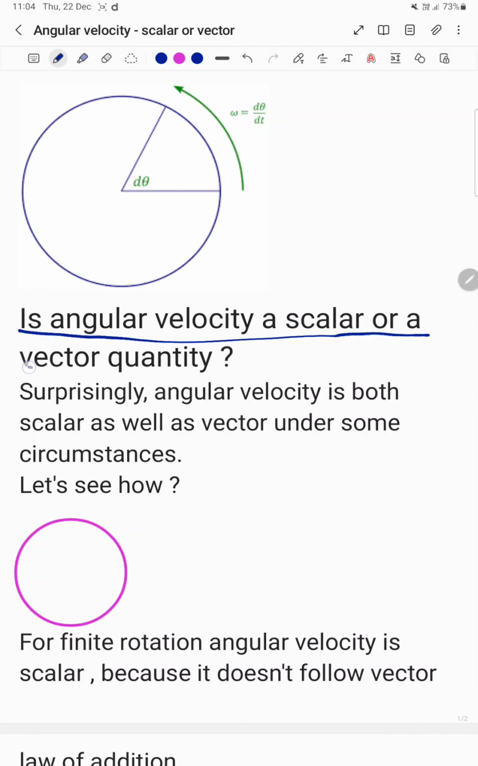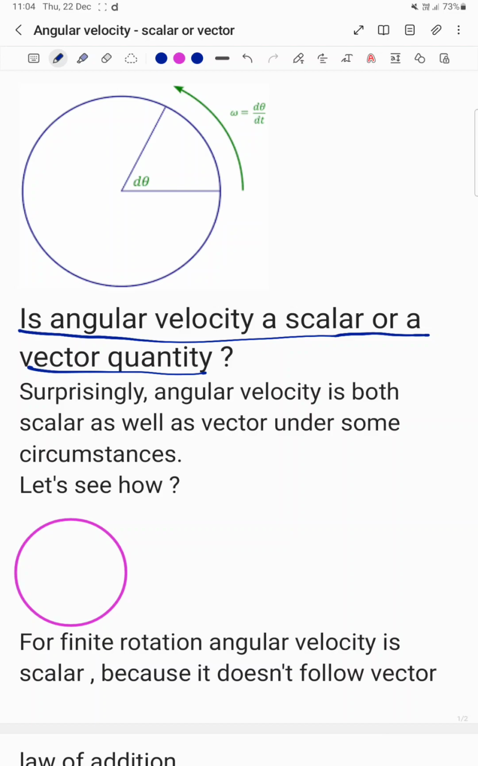Today I have brought a special topic for you: is angular velocity a scalar or a vector quantity? So today we're going to discuss whether angular velocity is a scalar quantity or a vector quantity. What do you think about it? Let us see how correctly you thought.